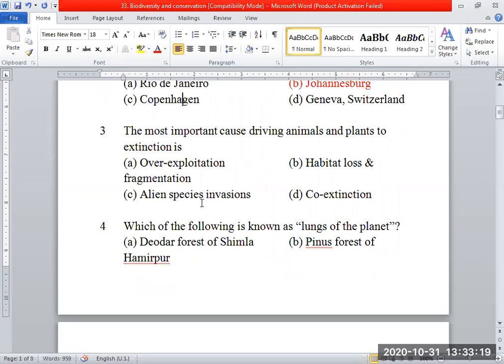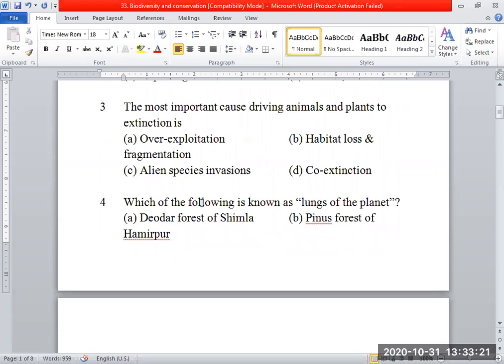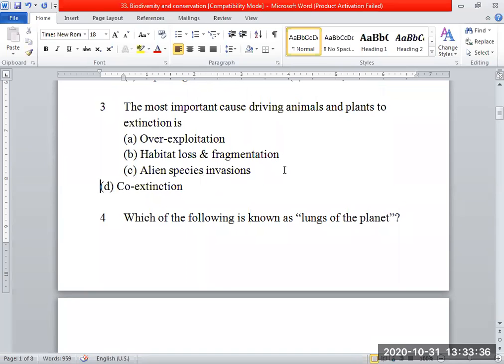Next, question number 3. The most important cause driving animals and plants to extinction is habitat loss and fragmentation. Very good. We can say the most important cause of driving animals and plants to extinction is habitat loss and fragmentation.